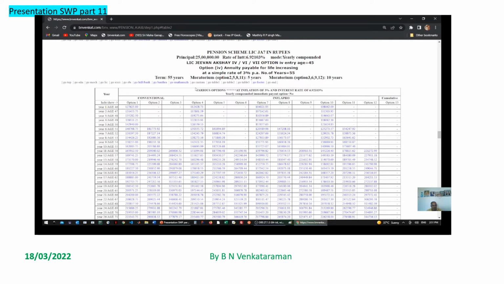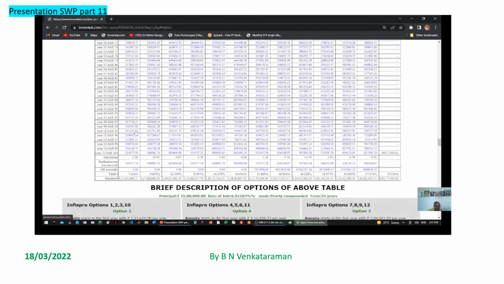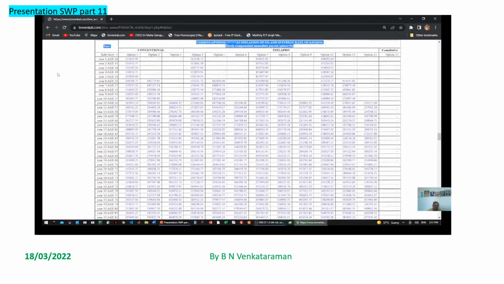See here, various options at inflation percent of 3%, and the calculated rate of interest is 6.92103. This is the maximum in all options for life expectancy up to 100 years. And there is no surrender value to this, that is, without return of purchase price.